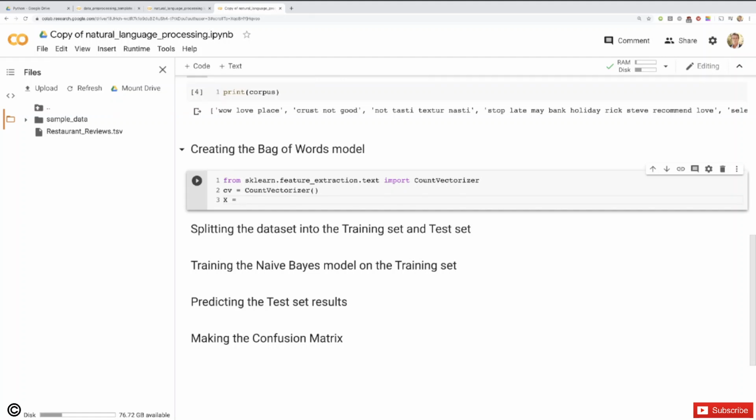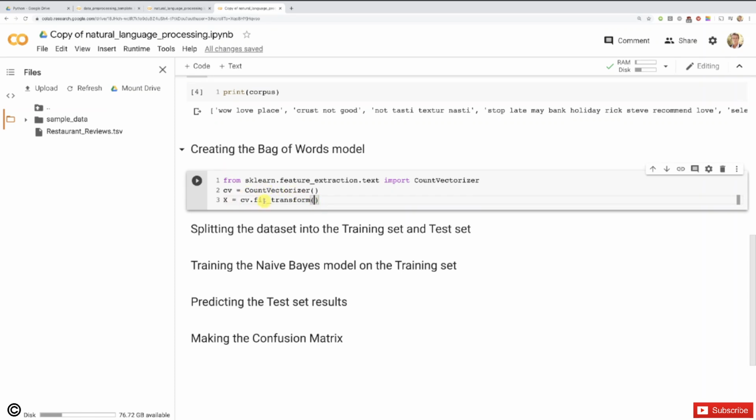So X equals, and now according to you, what is the next step here? Well, you guess that we're going to create this sparse matrix thanks to our CV object. So I'm calling CV first, from which I'm going to call a method which you know very well, which we already called many times, and that method is the fit_transform method, whose input will be the corpus. It will fit the corpus to X.